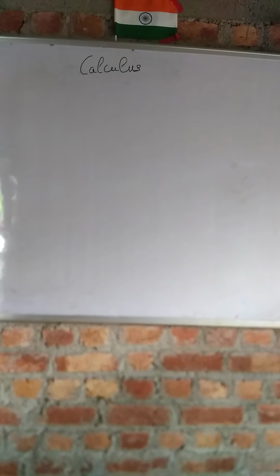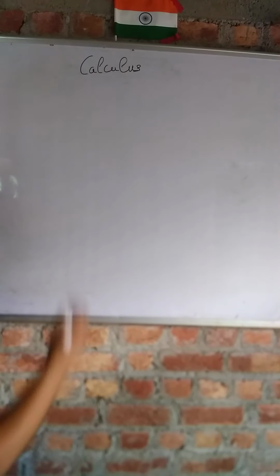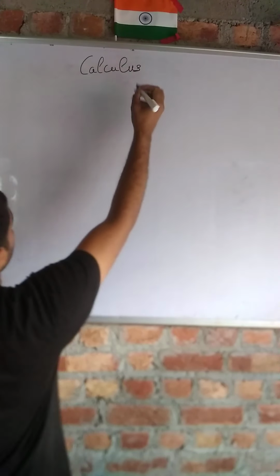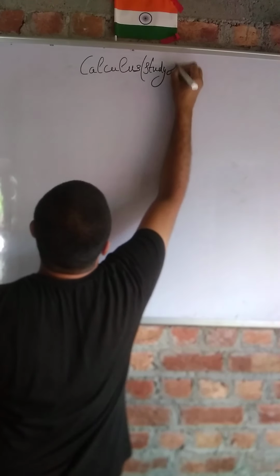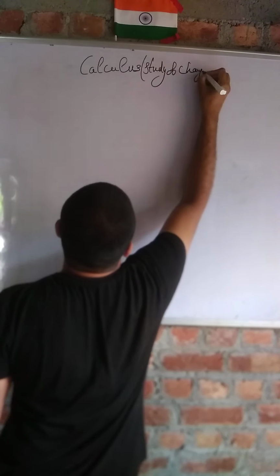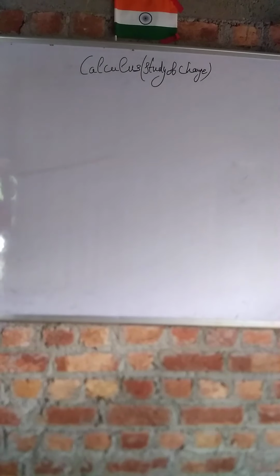Now you all know that geometry is the study of shapes, and you also know that trigonometry is the study of triangles. Similarly, calculus is the branch of mathematics which deals with the study of change. So basically, calculus is the study of change. Now let me take a few examples to show you what I mean by the word change.